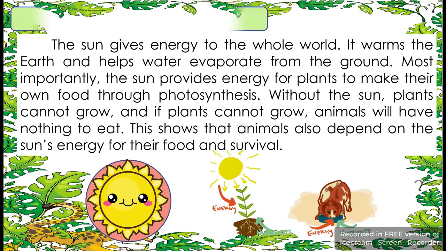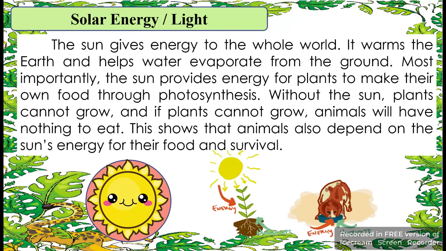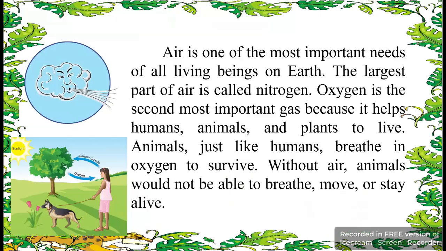The sun gives energy to the whole world. It warms the earth and helps water evaporate from the ground. Most importantly, the sun provides energy for plants to make their own food through photosynthesis. Without the sun, plants cannot grow, and if plants cannot grow, animals will have nothing to eat. This shows that animals also depend on the sun's energy for their food and survival.